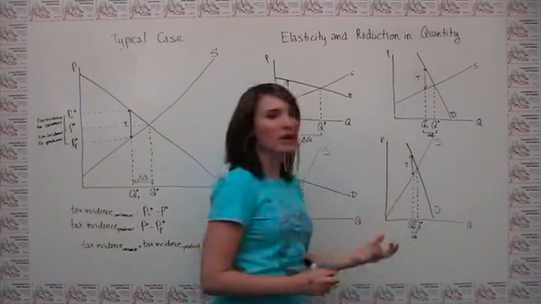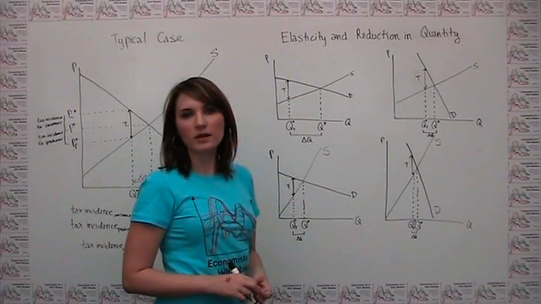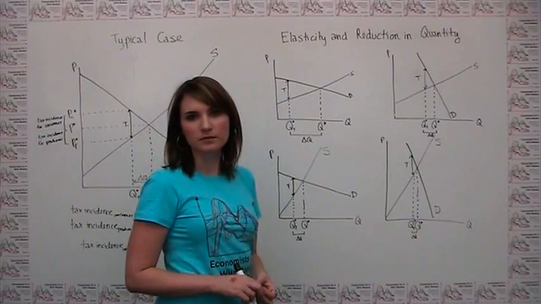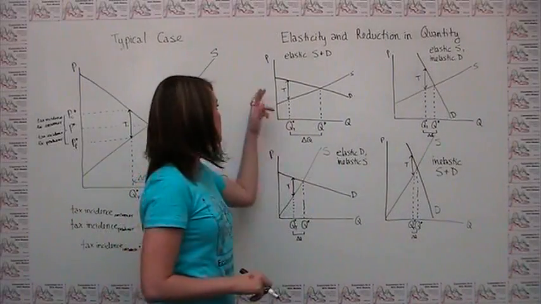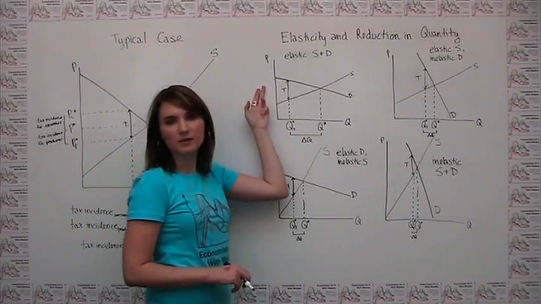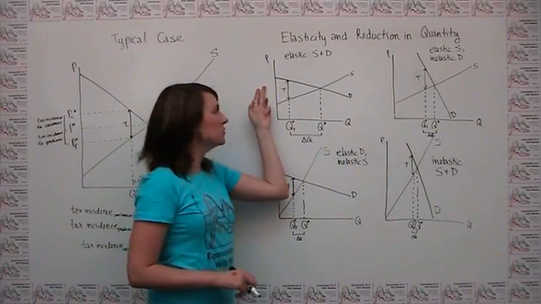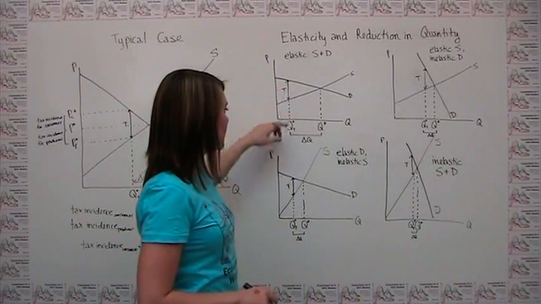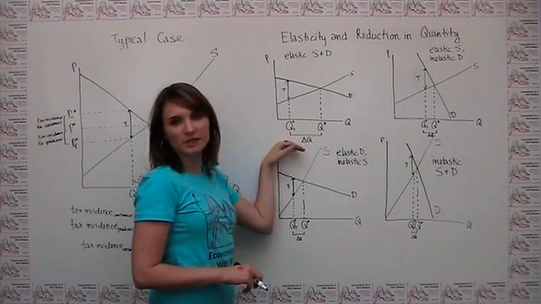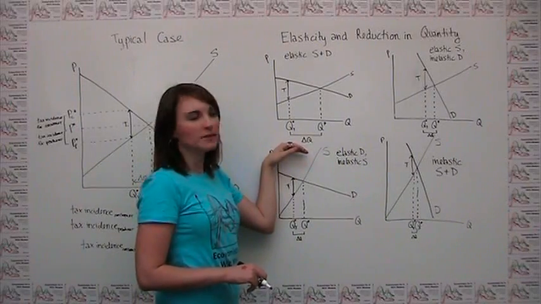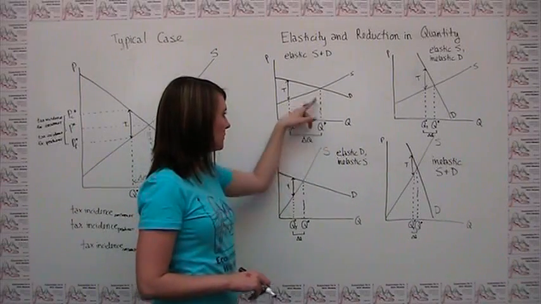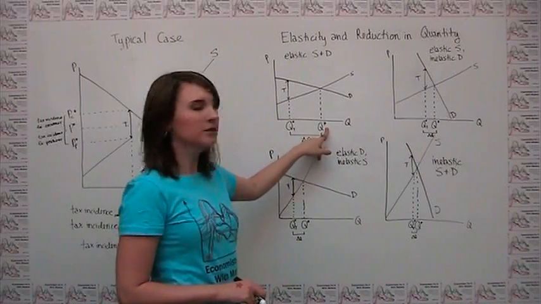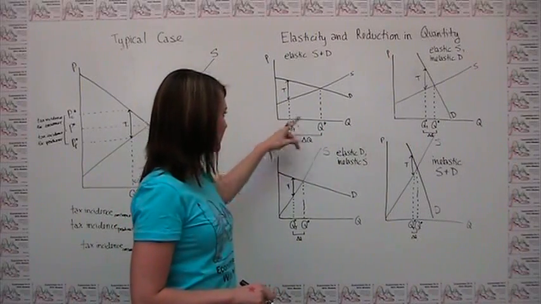So we can ask what happens to change in quantity in each of these cases. In the first case, when we have both elastic supply and demand, you'll notice that when we put a particular tax in place, the reduction in quantity that we get is pretty big. You know, we're going from Q star all the way out here to Q star with the tax.